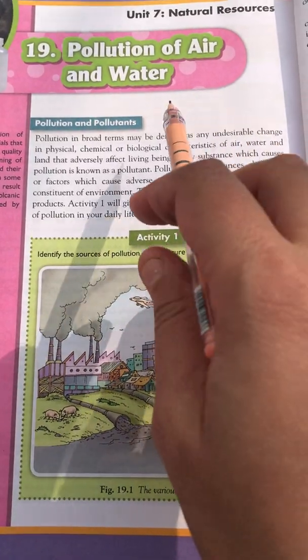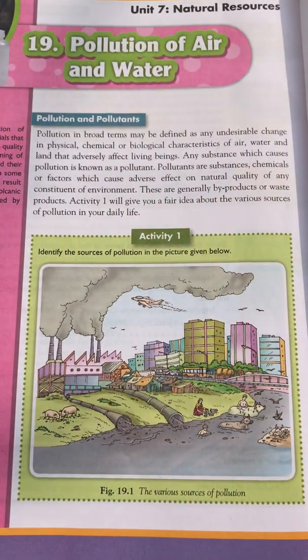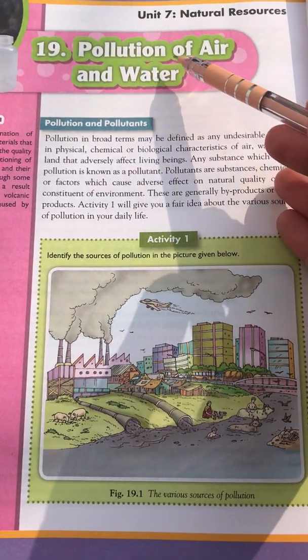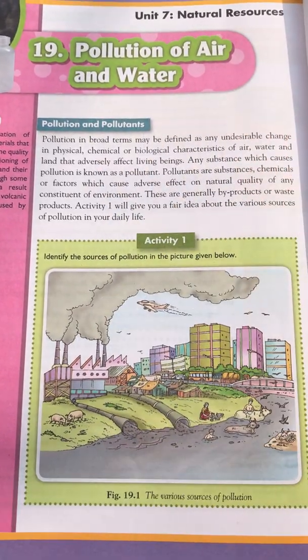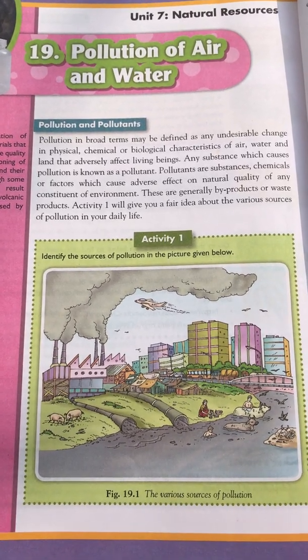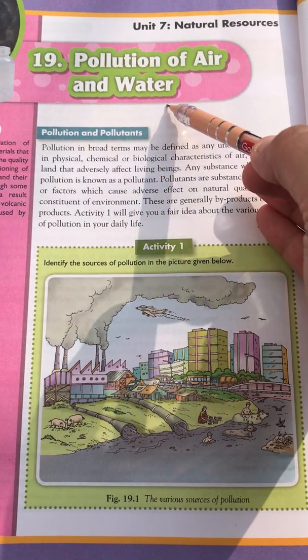Today we will discuss chapter number 19 from your book at page number 228. The chapter name is Pollution of Air and Water. We know that there are many types of pollution, but in this chapter we will discuss pollution due to air and pollution due to water.